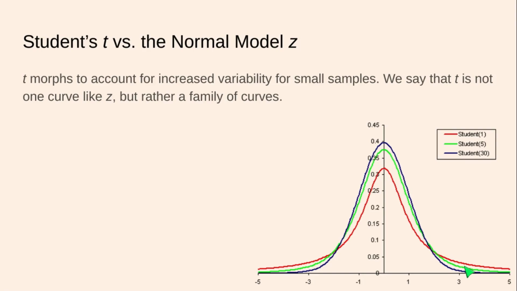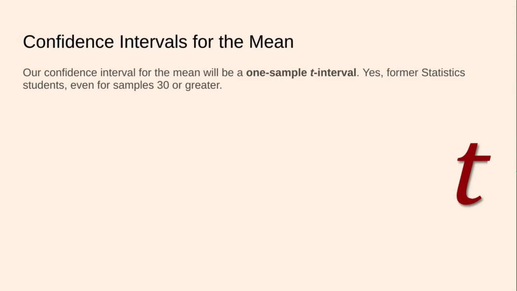Okay? Now, as we increase sample size, say t sub 5 and t sub 30, our curve looks more and more like the classic normal model that peaks at 0.4, all right? By the time we get to 30, the curves are almost indistinguishable. So now we can talk about confidence intervals for the mean.